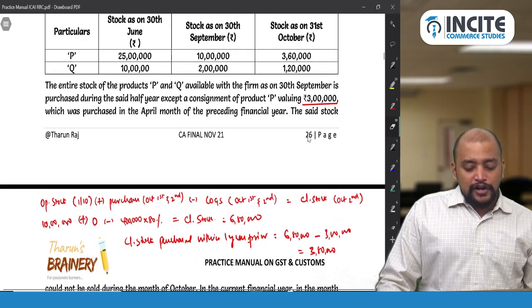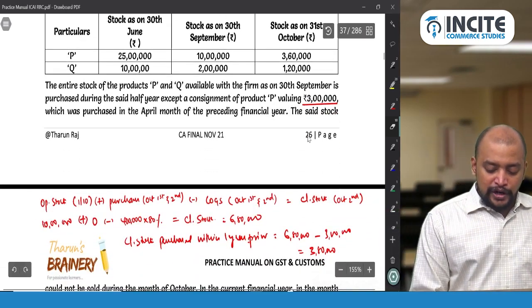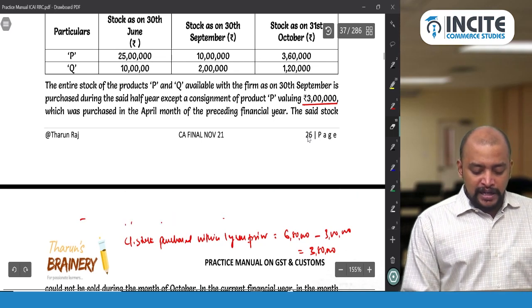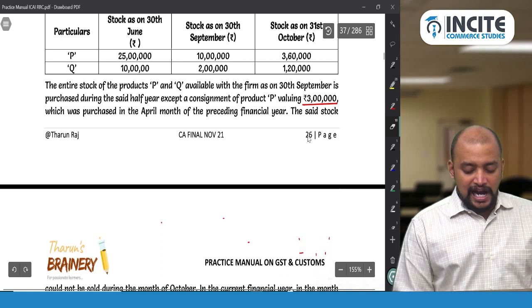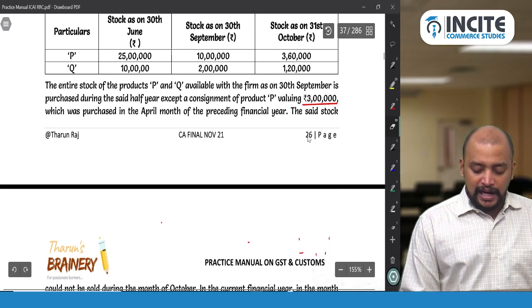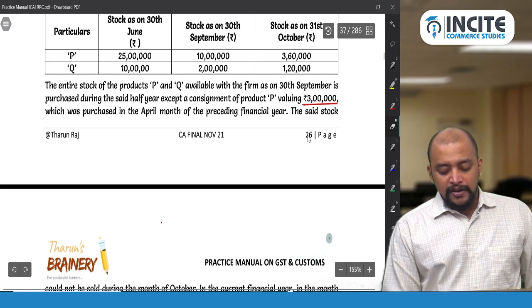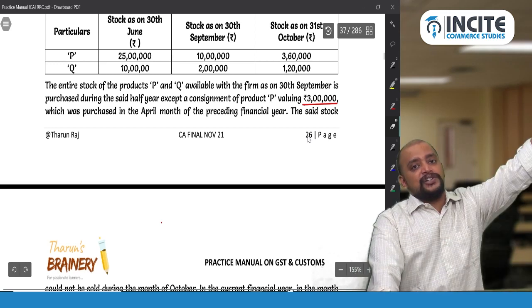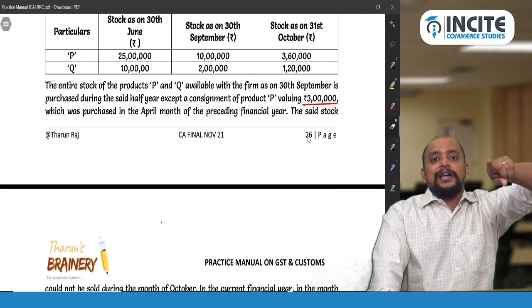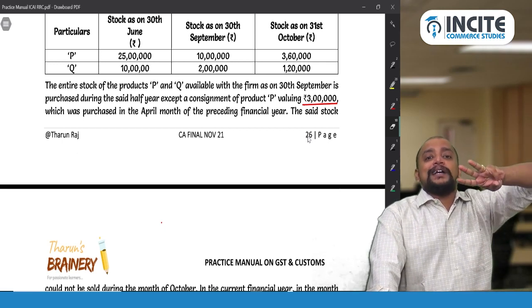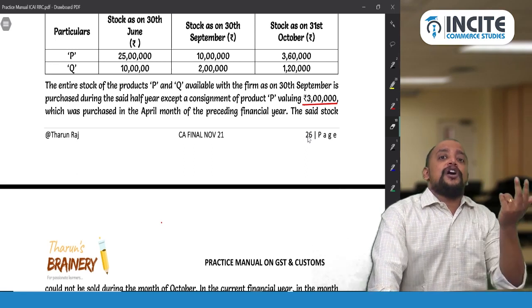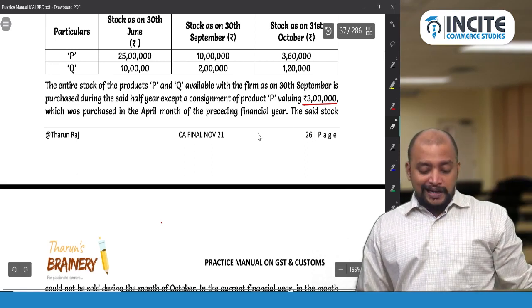The entire stock of the products P and product Q available with the firm as on 30th September is purchased during the said half of the year, except a consignment of product P valuing 3 lakhs which was purchased in the April month of the preceding financial year. So only one product P, 3 lakh worth of material is purchased 1 year before. So 1 year before means that on that GST paid cannot be taken as closing stock.